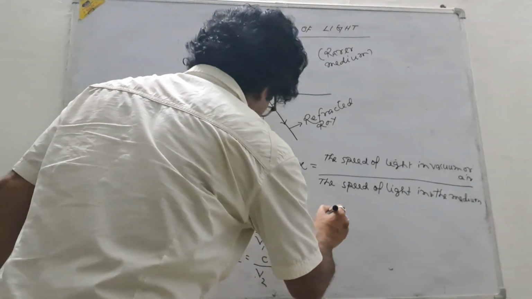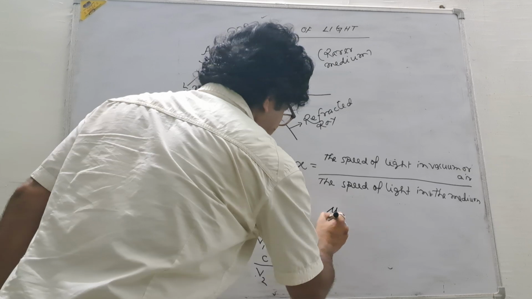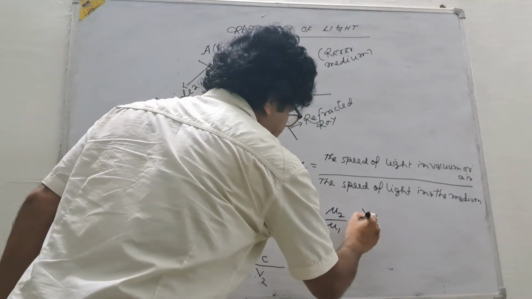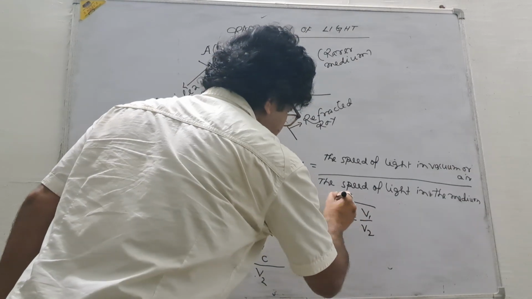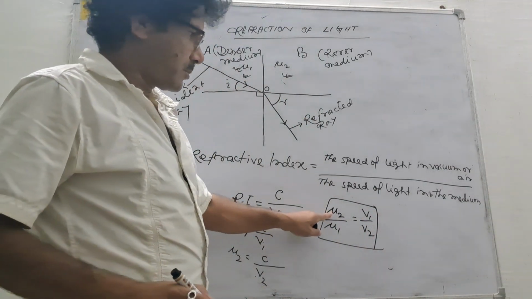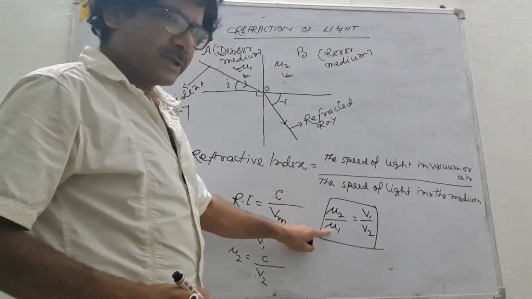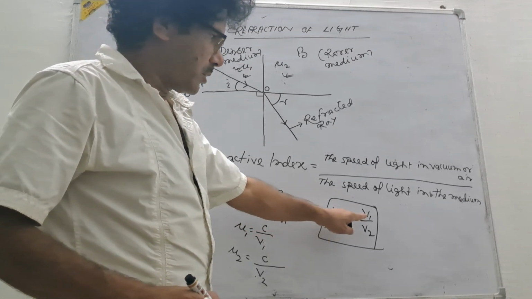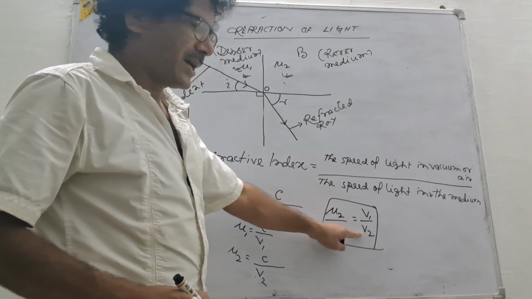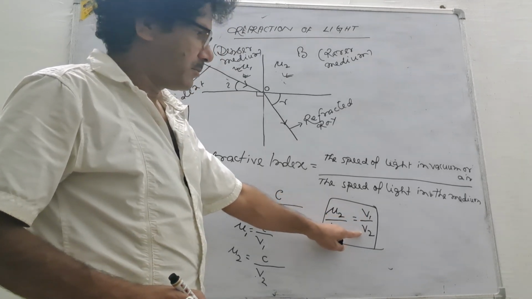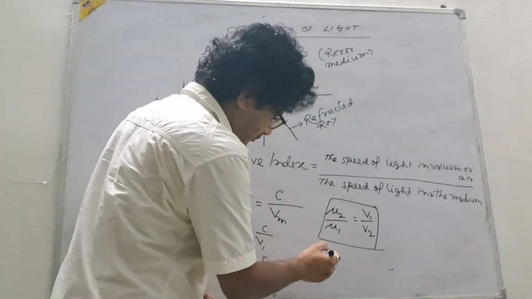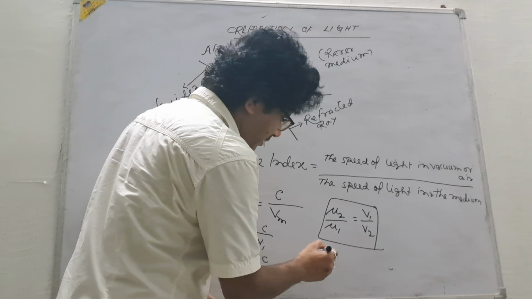So ultimately one formula we have got. What is the formula? Mu2 by mu1 is equal to V1 by V2. Refractive index of the medium 2 divided by refractive index of the medium 1 is equal to velocity of light in medium 1 divided by velocity of light in medium 2. That is, from here what we can write?